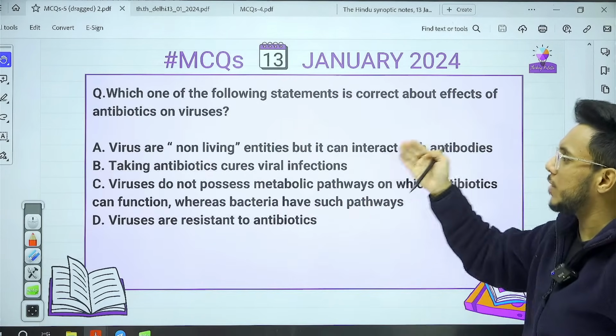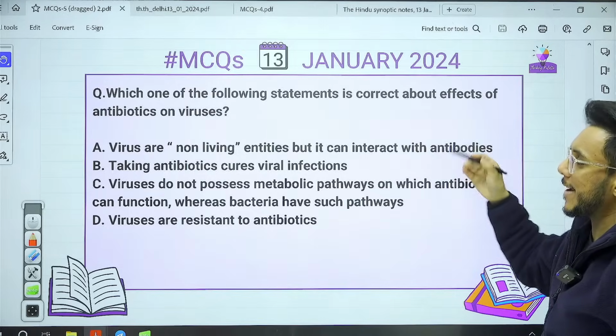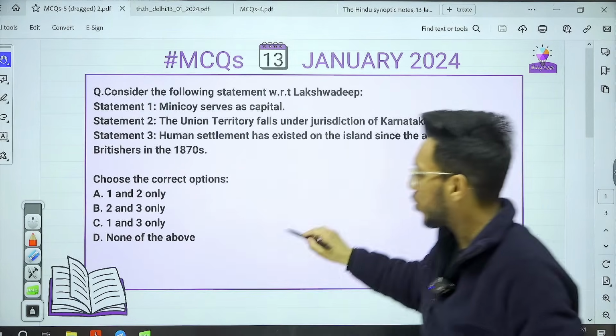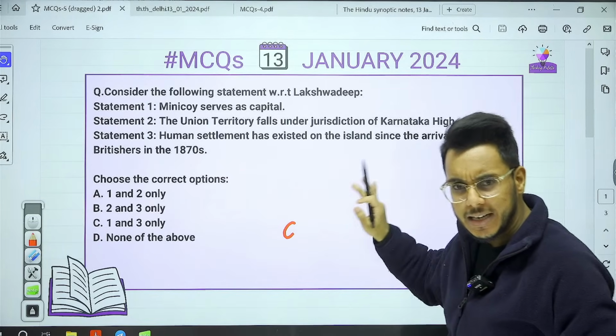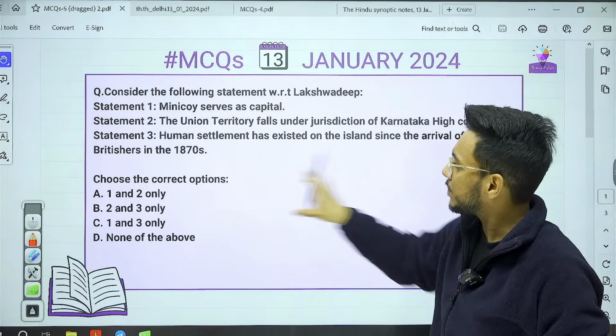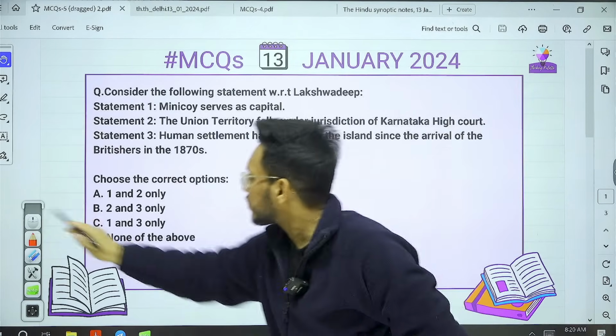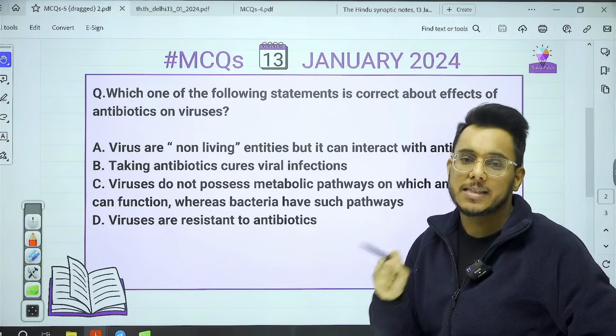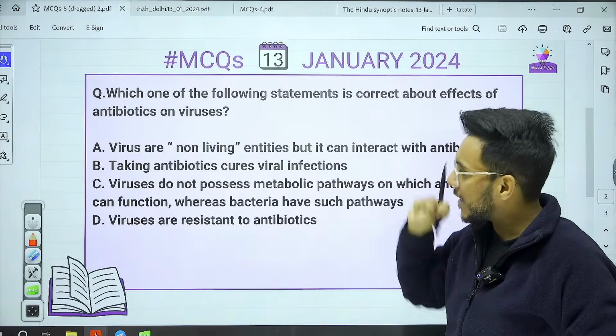Then next is, which of the following statements is correct about effects of antibiotics on viruses? Now guys, understand this thing. This question might look a little bit difficult, but deliberately this has been done because questions on these lines have been asked in the past in UPSC CSE. Why are we asking this particular question?